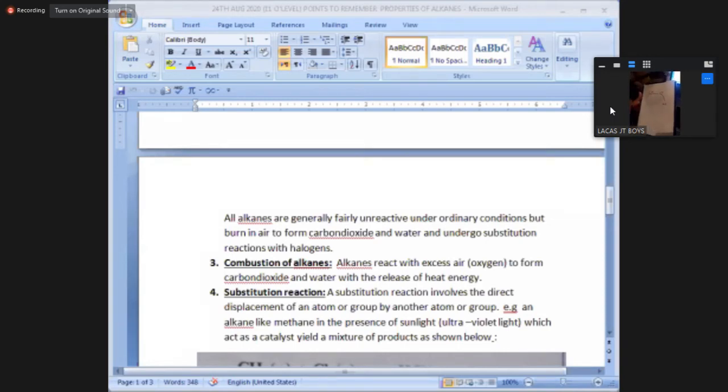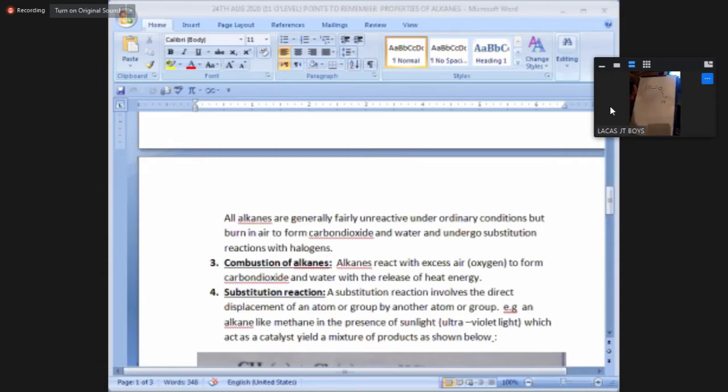Now you can see the pair of electrons shared between hydrogen and oxygen, and also a pair of electrons shared between the other hydrogen. Now this is a covalent bond present between oxygen and hydrogen. If this pair of electrons is shared equally by hydrogen and oxygen, then we call that covalent bond non-polar.